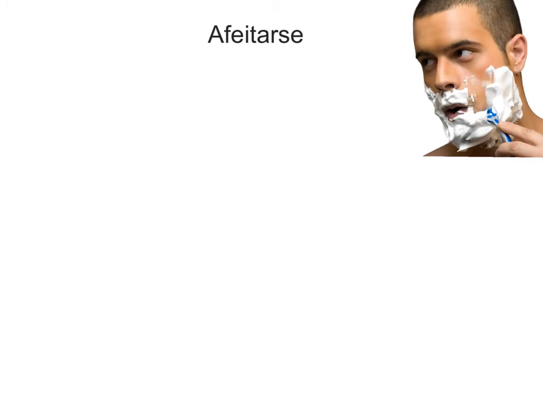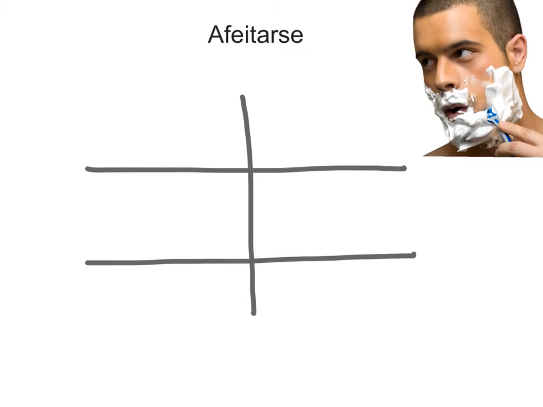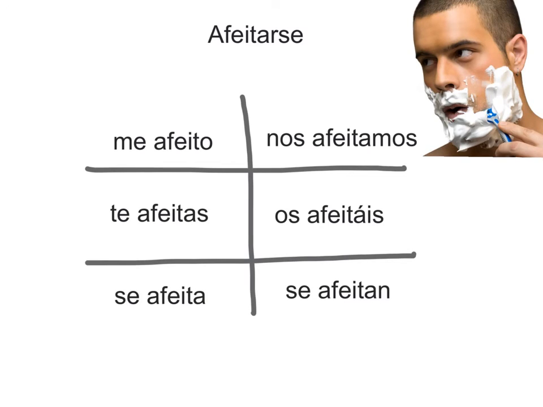Okay, let's now try conjugating the verb afeitarse. Hopefully, a grown man doesn't need his dad or his mom to shave him, but hopefully he can shave himself, indicating a reflexive action. So go ahead and try conjugating afeitarse in our chart. You should have gotten me afeito, te afeitas, se afeita, nos afeitamos, os afeitáis, se afeitan.